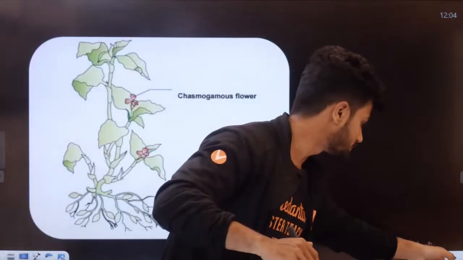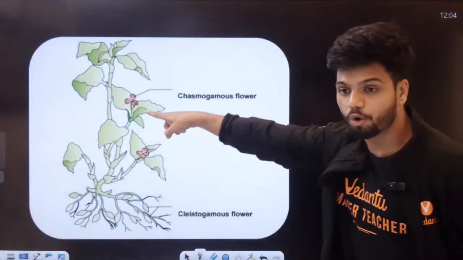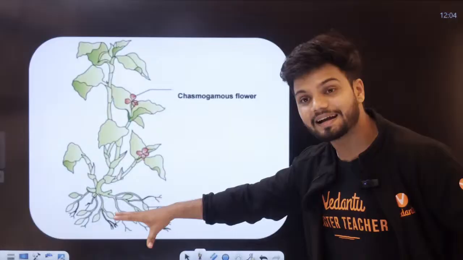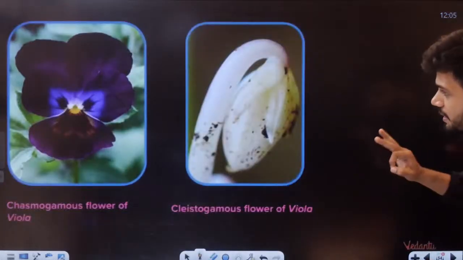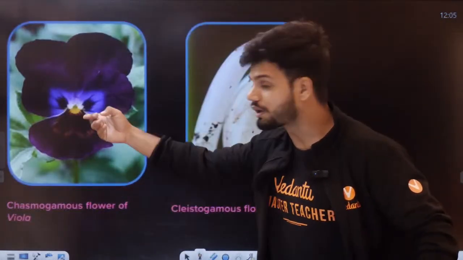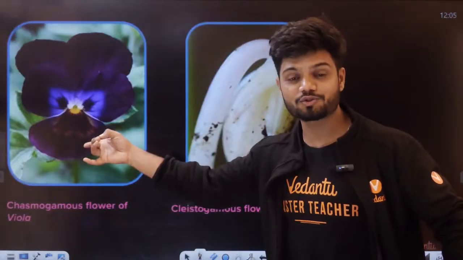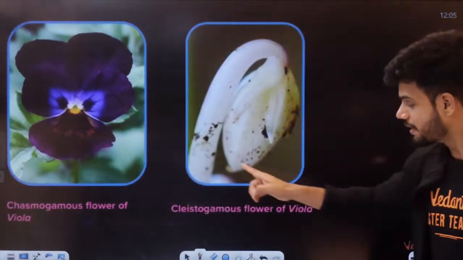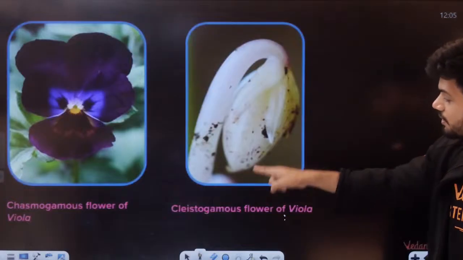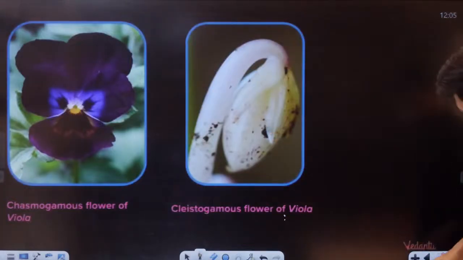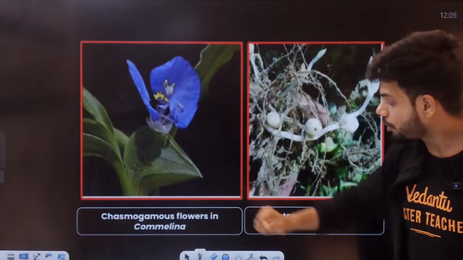Let me show you a diagram. See, this is chasmogamous on top, opening. Cleistogamous underground. Now see here, this is a chasmogamous flower of Viola. Viola has a nice open flower, but at the same time it will also have a cleistogamous flower. Same goes for Commelina.